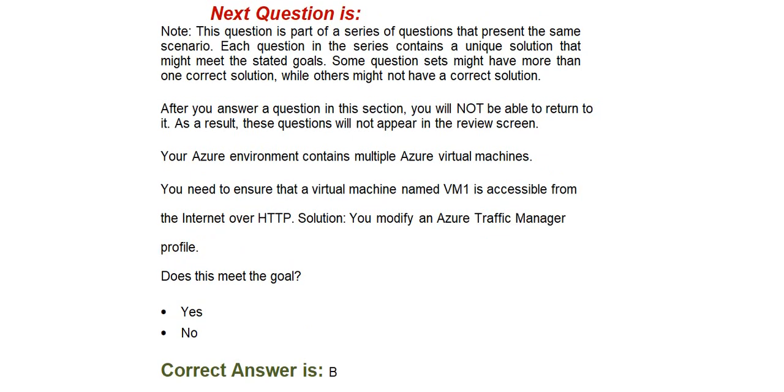Your Azure environment contains multiple Azure virtual machines. You need to ensure that a virtual machine named VM1 is accessible from the Internet over HTTP. Solution: you modify an Azure Traffic Manager profile. Does this meet the goal? Option A, yes. Option B, no. Correct answer is option B, no.